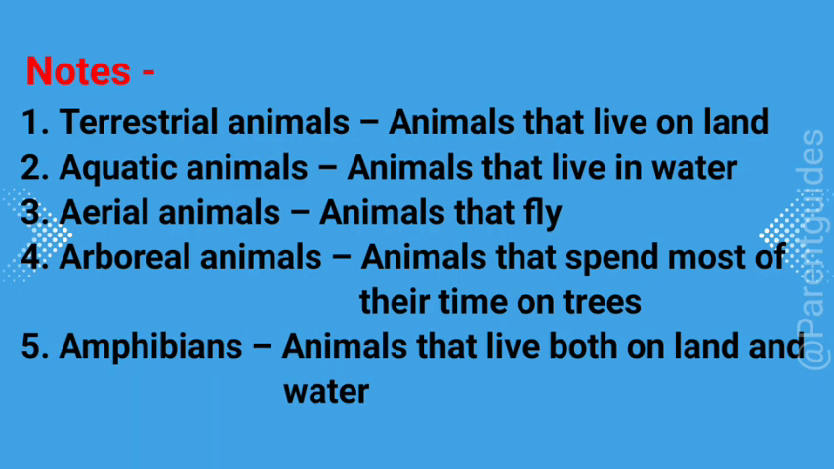Notes. 1. Terrestrial animals: animals that live on land. 2. Aquatic animals: animals that live in water. 3. Aerial animals: animals that fly. 4. Arboreal animals: animals that spend most of their time on trees. 5. Amphibians: animals that live both on land and in water.